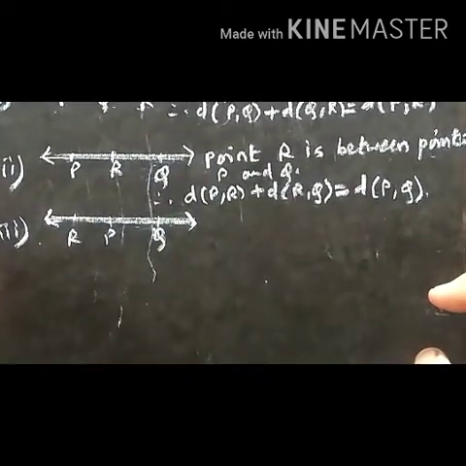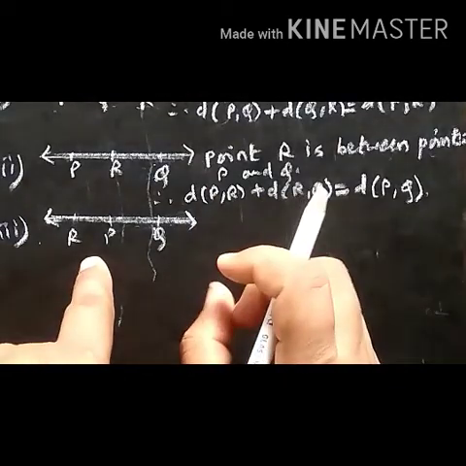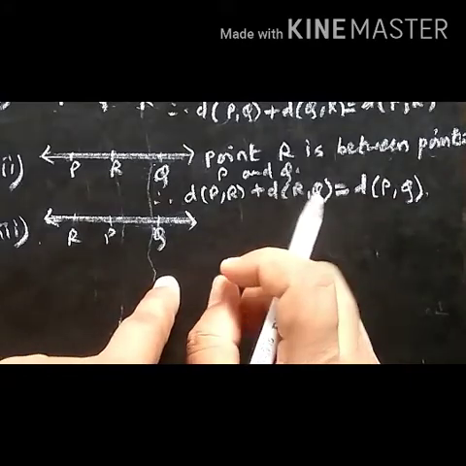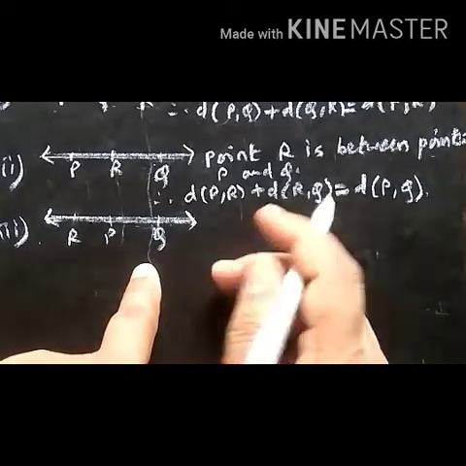Now let us see the third possibility. Now here points R, P, Q are three distinct collinear points. They lie on the same line.